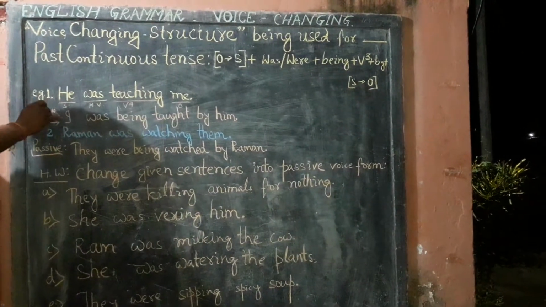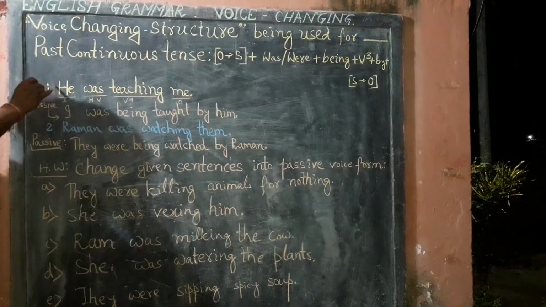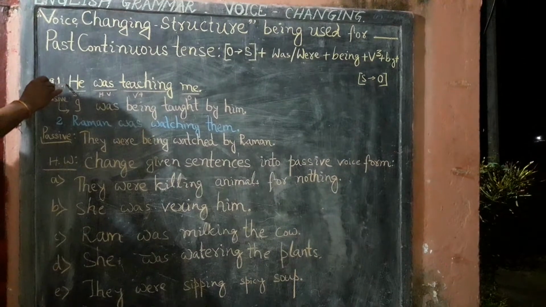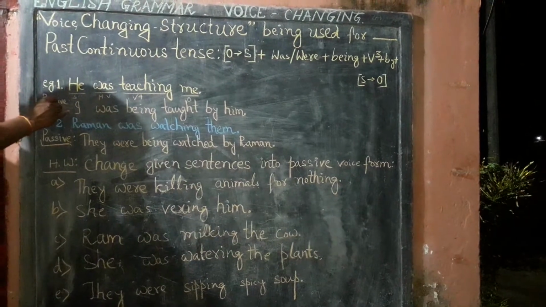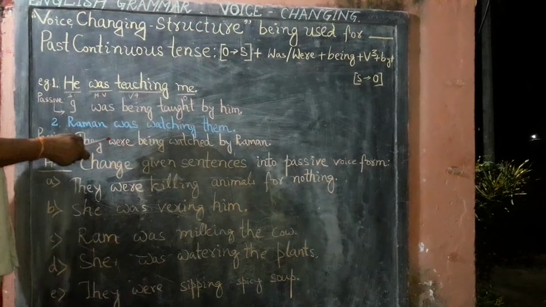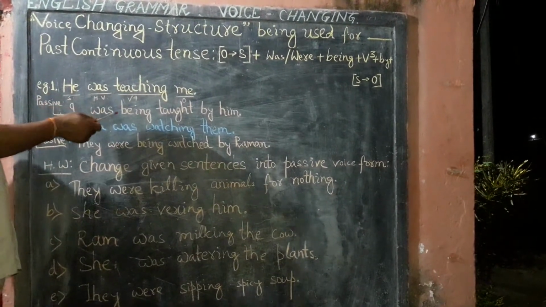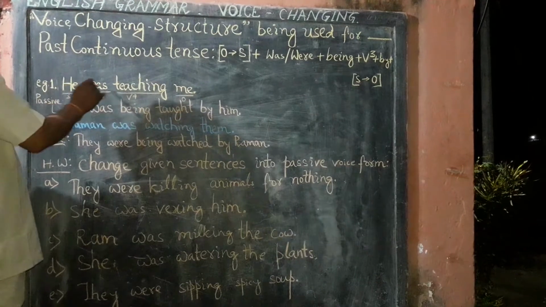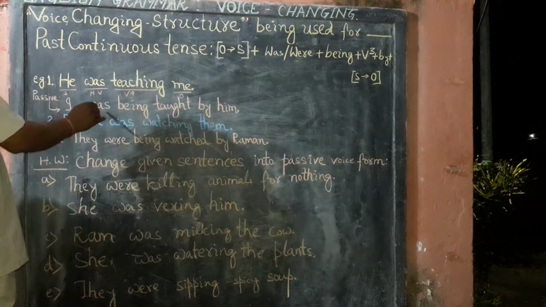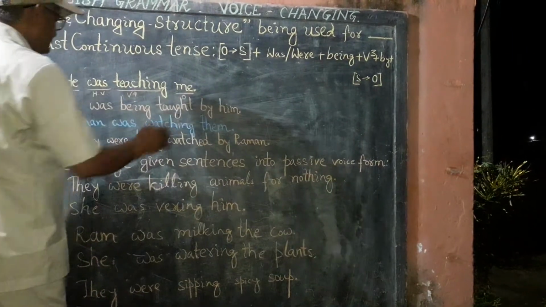In this way we learn how to change the given sentences of past continuous tense into passive voice. Again I am repeating it for the sake of simplicity. He was teaching me. Its passive form is: I was being taught by him.